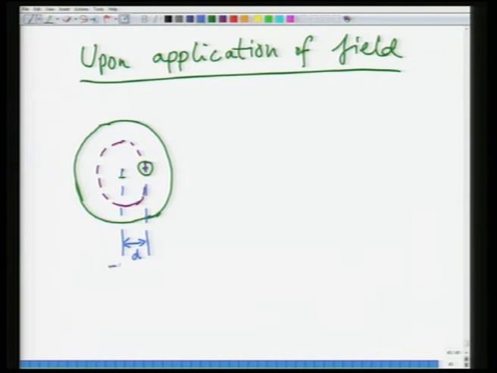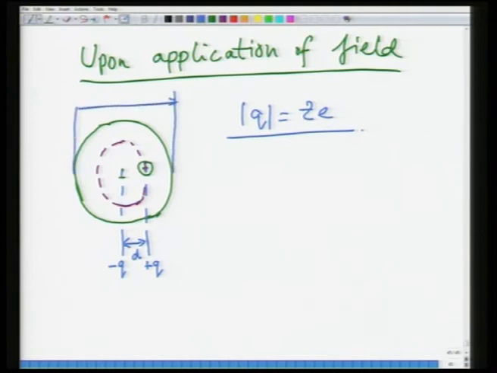So, this would be minus q, this would be plus q, and we know that q is equal to Ze, right, and let us say this whole thing is equal to 2R, and this is the applied field.